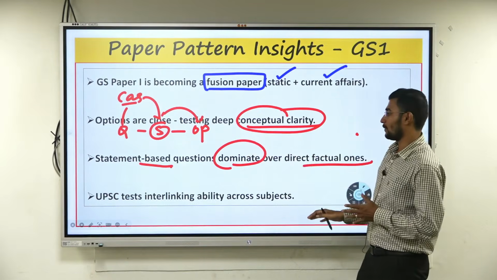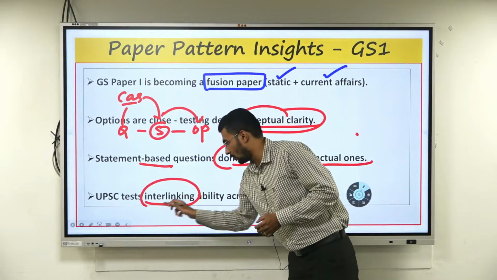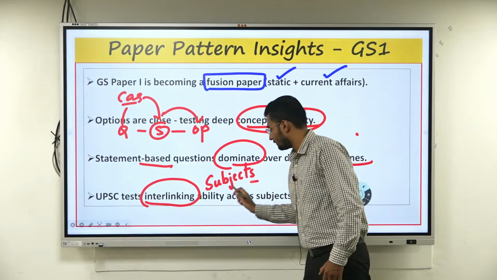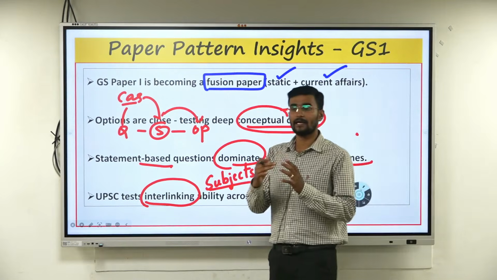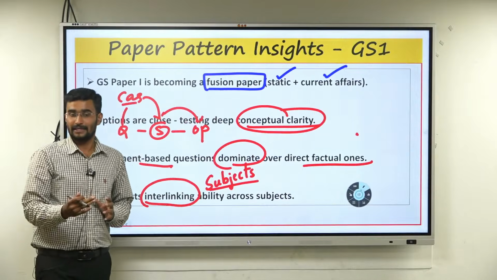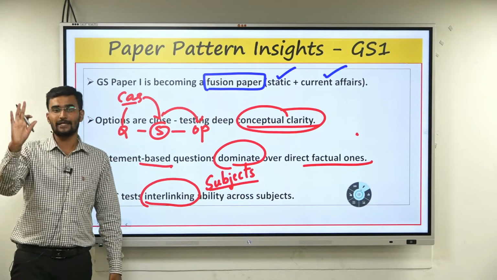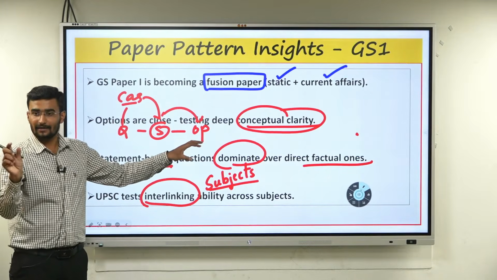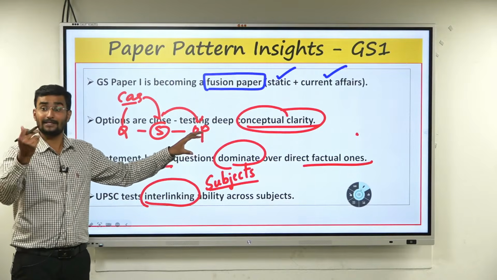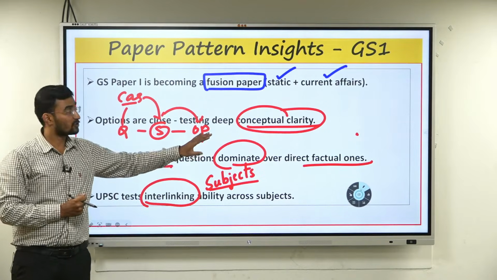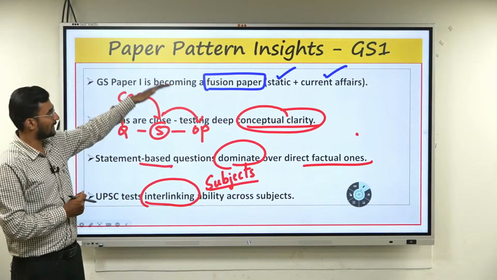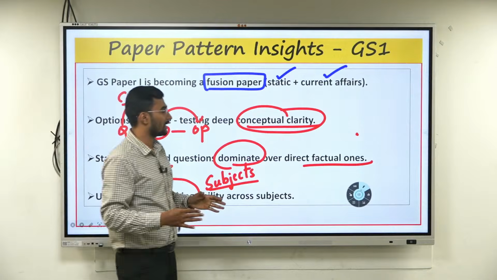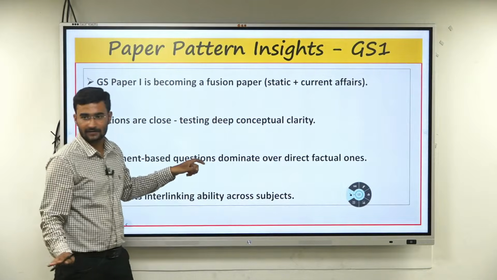And the fourth trend is interlinking, not of topics, rather this year they are expecting which one? The subjects. Interlinking of subjects. Until now governance questions were not asked much, but this year governance has been dumped. There were limited IR questions, now it has increased. Mapping has increased. I'll show you examples also. This is the GS paper 1 trend, and overall I can clearly say that it was moderate to very tough.